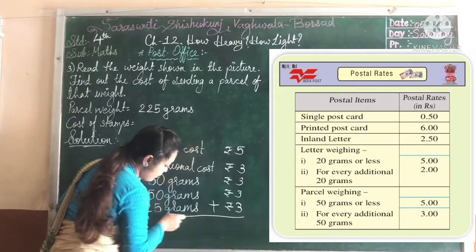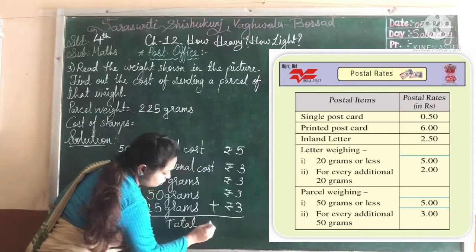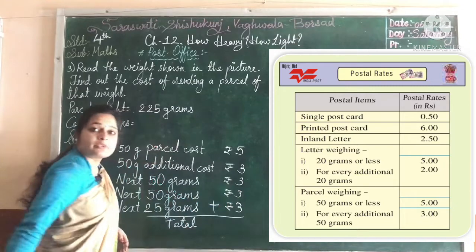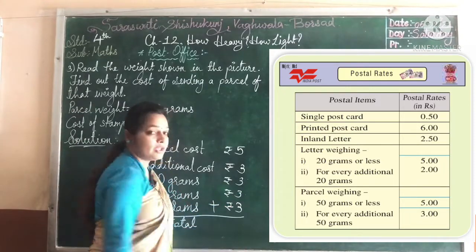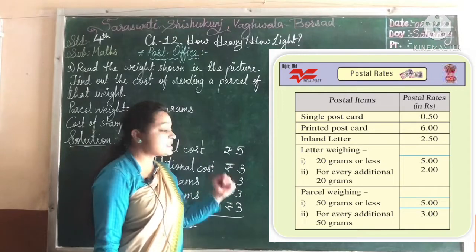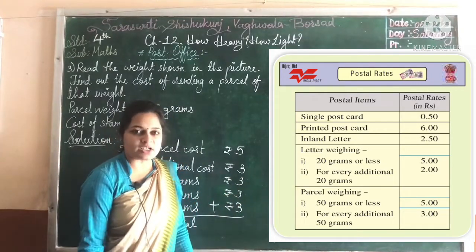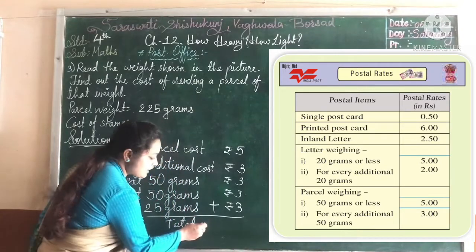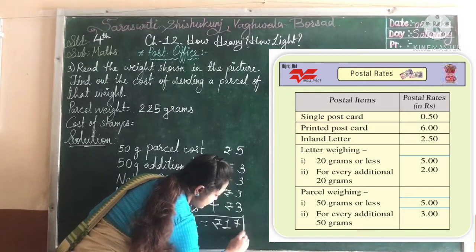Now we have to add all this. 3 plus 3 is 6, plus 3 is 9, plus 3 is 12, 12 plus 5 is 17. So we can say the total is rupees 17.